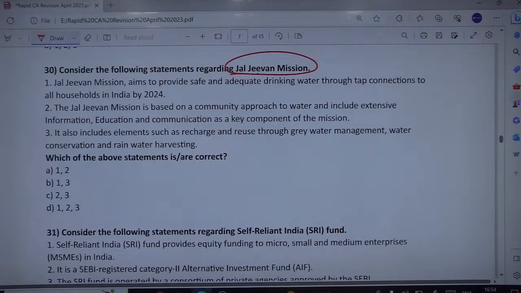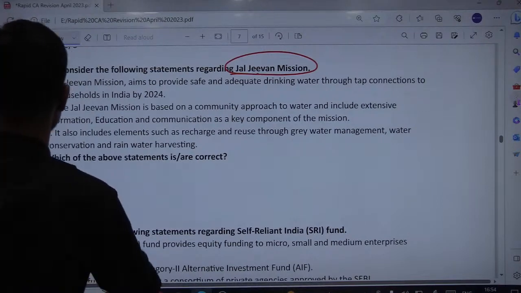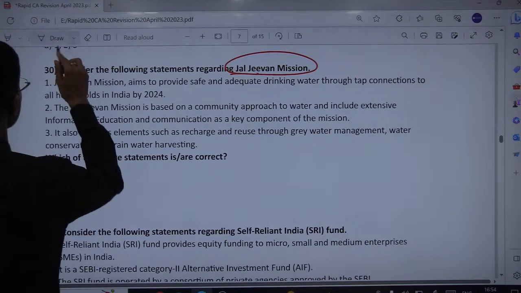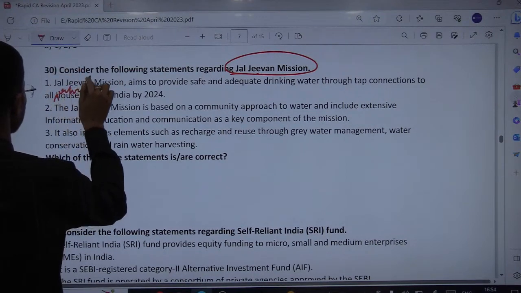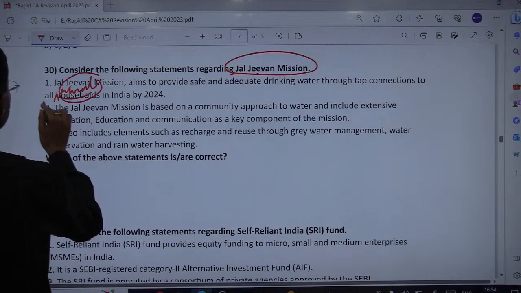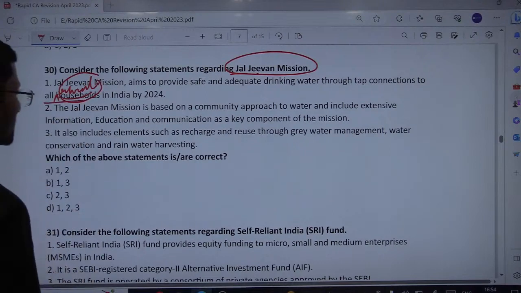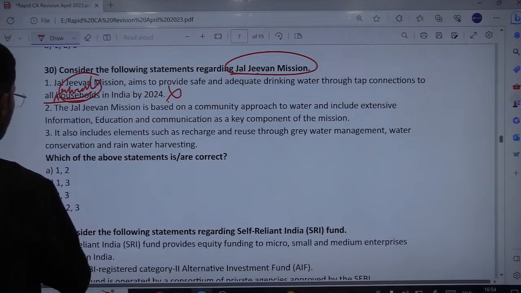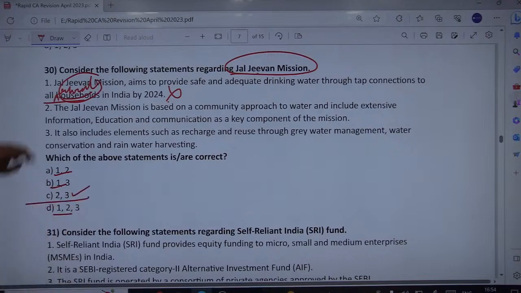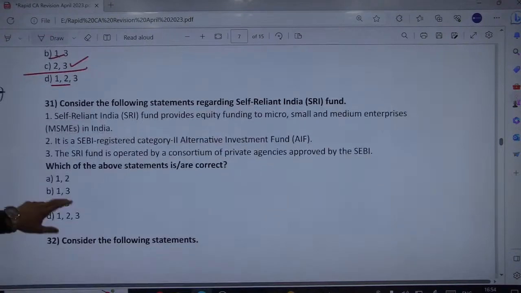Remember, the only issue here is with not all households but all rural households, because "all" can include both rural and urban. So the issue is with rural only. That's why the first statement is wrong. The moment you delete 3, three options are gone, and you are left with only C as the correct answer option.